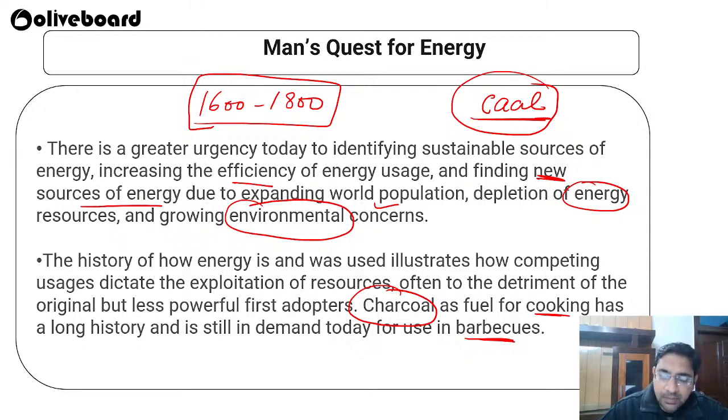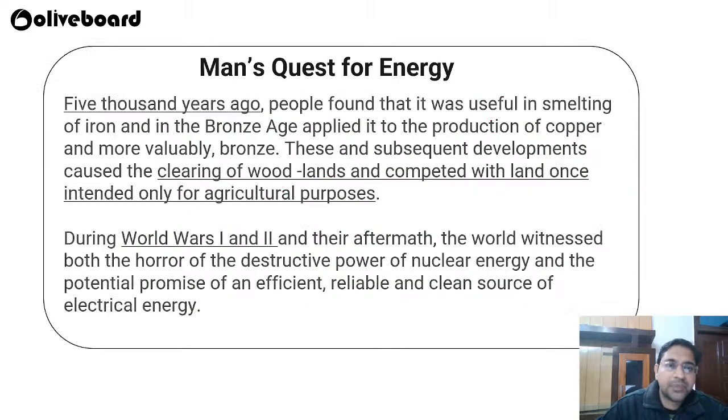Based on the time and the need, the type of fuel and resources keep on changing. Still, right now the oldest fuel is being used just because we want to utilize it during our barbecues. Five thousand years ago, people found that charcoal was useful in smelting iron, and in the Bronze Age it was applied to the production of copper and the more valuable bronze.